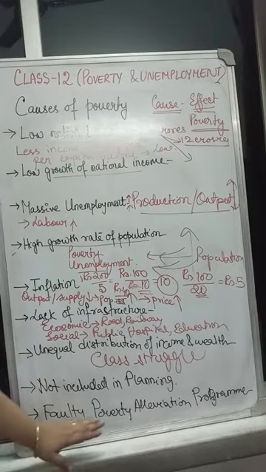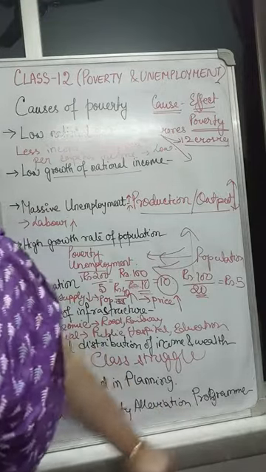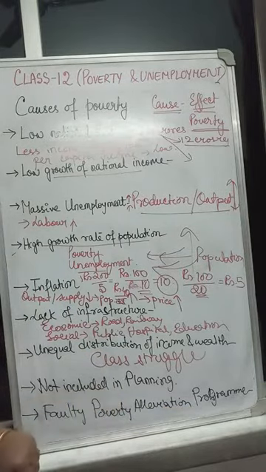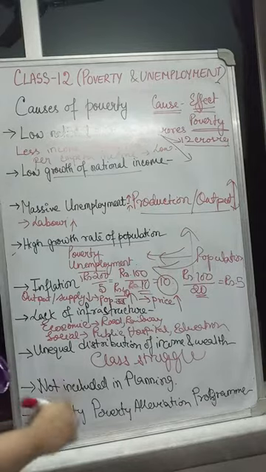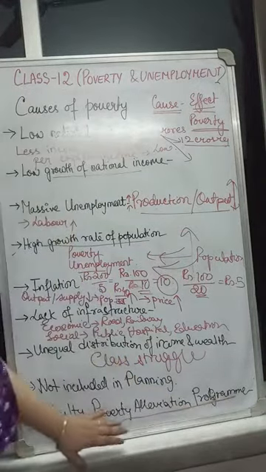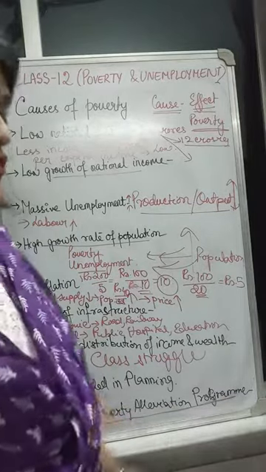And the last is faulty poverty alleviation programs. So what the government did, they incorporated poverty in planning in the fourth five-year plan. Before that they had not included it, and then they made many poverty alleviation programs. Poverty alleviation means poverty reduction programs.